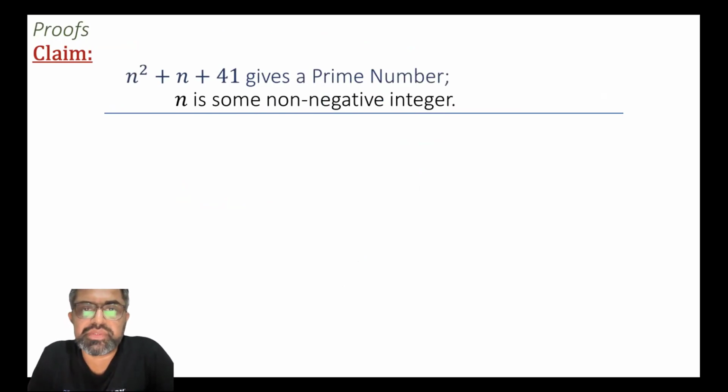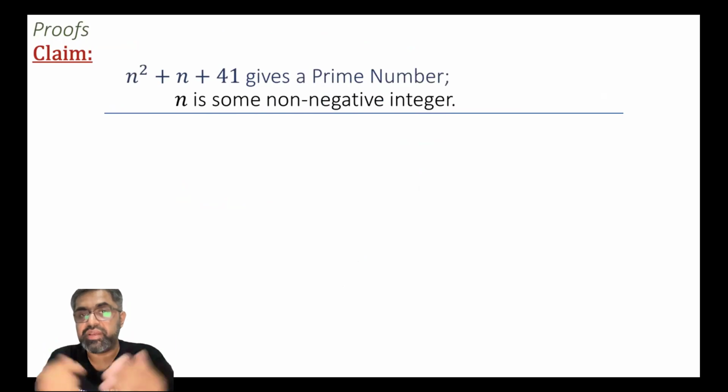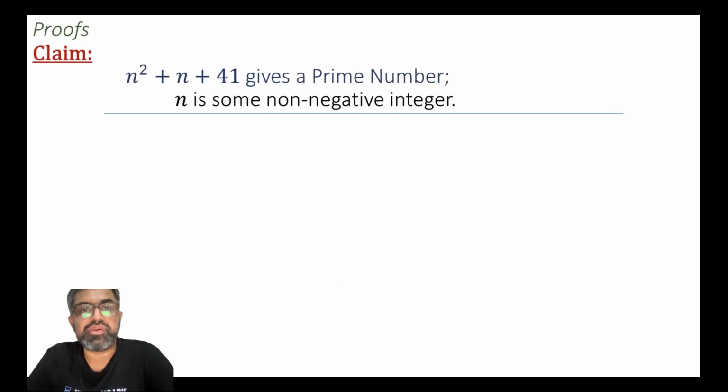Another claim, for example, is that n squared plus n plus 41 always gives a prime number. Finding prime numbers is always a challenge. Prime numbers, if you recall, are those numbers which cannot be factorized. We need very big prime numbers in practical problems like cryptography, for example. So if someone claims, "I found a formula to find prime numbers, and that is n squared plus n plus 41," should we believe it? We will ask for the proof.